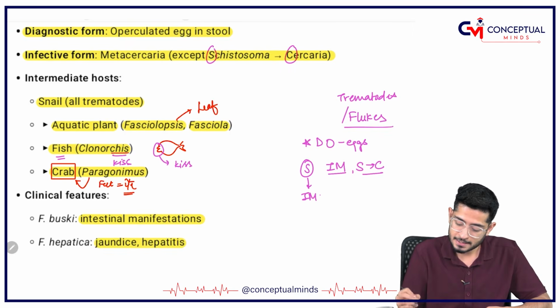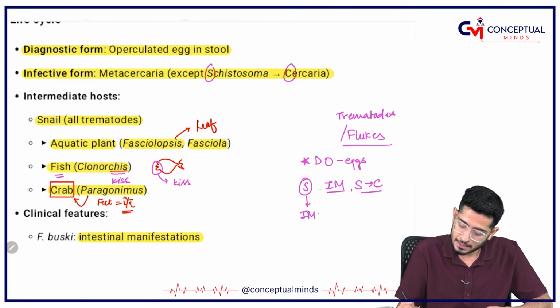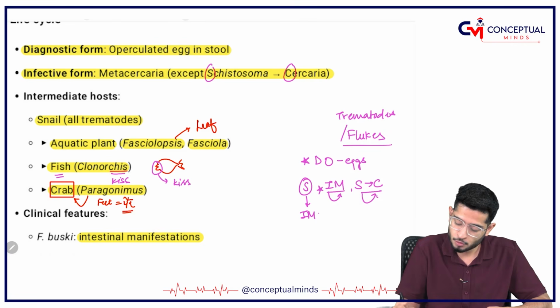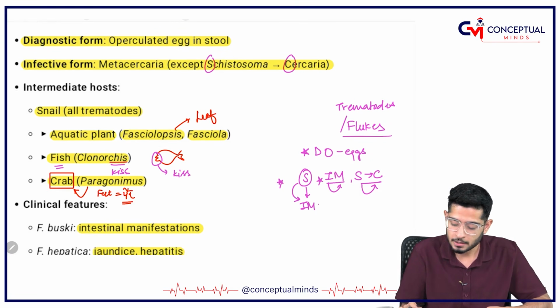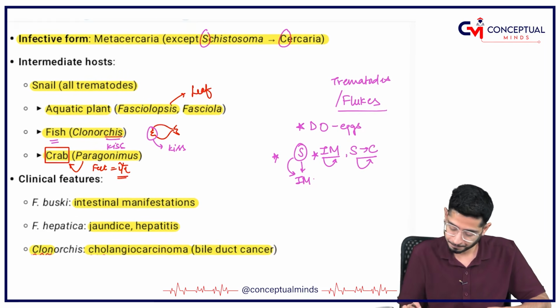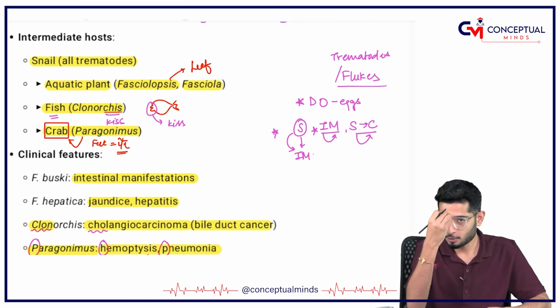Then the next thing which I told you was that the infective form is going to be which one? It is going to be the Metacercariae, whereas in schistosoma it was the Cercaria. Then the third thing I told you is that snail is the intermediate host in all the trematodes, okay. You got it? Yes.